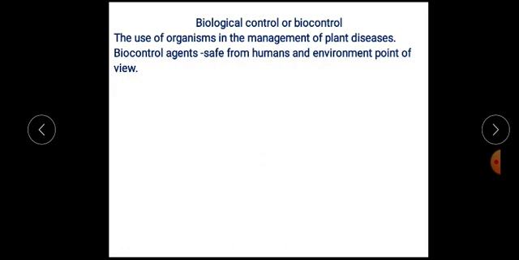These biocontrol agents are responsible for the killing of insects, and they are responsible for the killing of pathogens. These microorganisms or biocontrol agents are safe from an environmental point of view. That means they are not pathogenic to human beings.